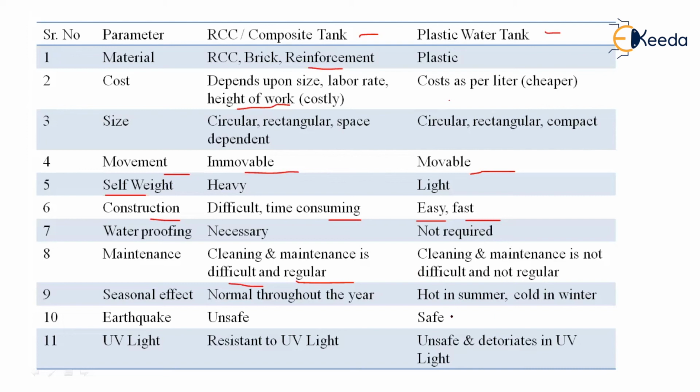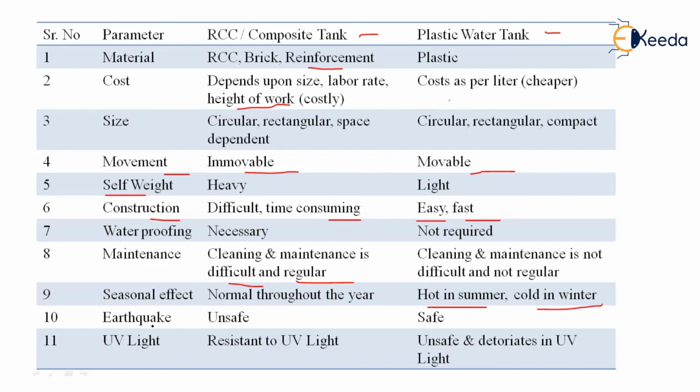Ninth, the seasonal effect. There is normal water temperature throughout the year. The water stored inside your RCC tank has a normal temperature throughout the year, whereas the water inside the plastic water tank is very hot in summer and pretty cold in winter, making it an uneasy issue for the user.